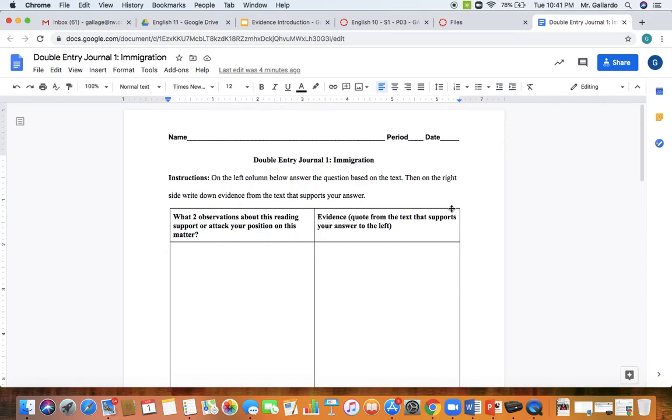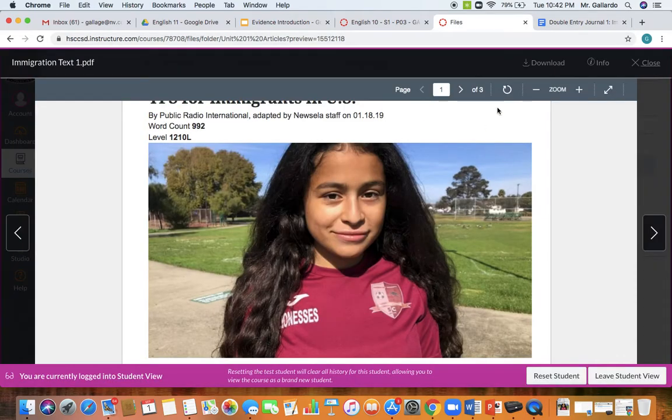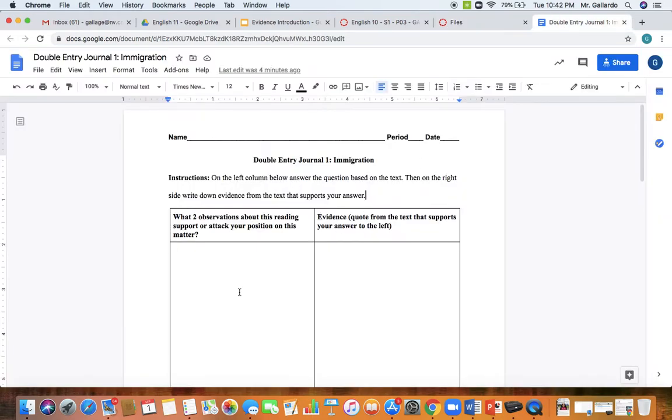At this point, I think we already have an idea of what can make good and strong evidence. Let me show you very quick what you will have to do. It says, what two observations about this reading support or attack your position on this matter? At this point, you're already starting to think of that final project by the end of the quarter about your social issue. When you read this, start thinking of how it may support or not your opinion. This week you will get articles on one side of this issue. Next week you will get the other side of this issue.